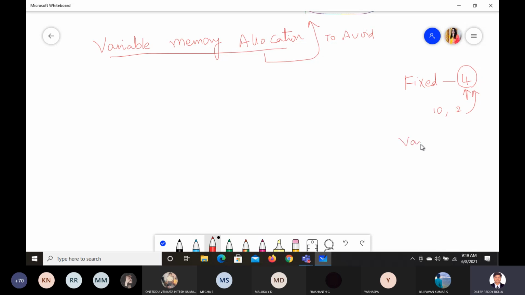Now what is variable? It is based on the requirement. They will ask how many you need. If they need 2, they give 2. If they need 4, they give 4. If they need 9, they give 9. So you got the idea of what is fixed and what is variable. You got some clarity? Now let us see what this variable is. This memory is again contiguous memory, which means we have the memory in a single block. Only one block we have.